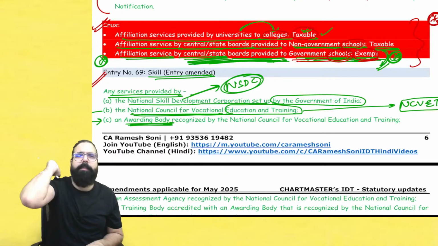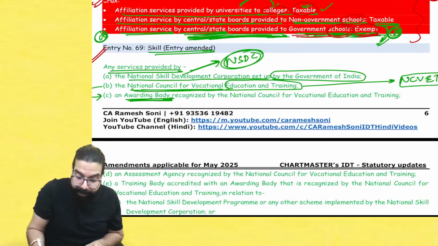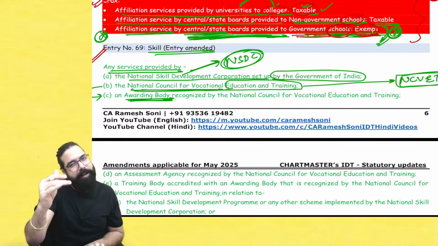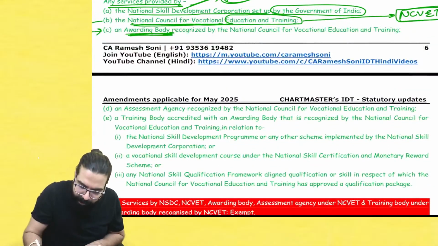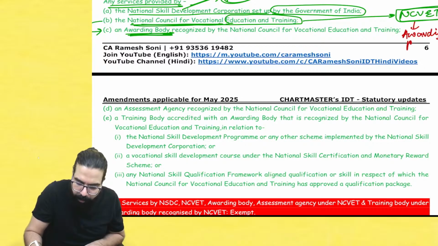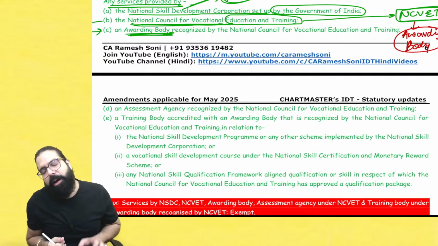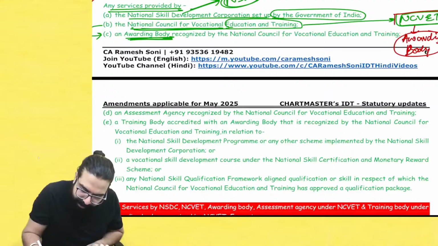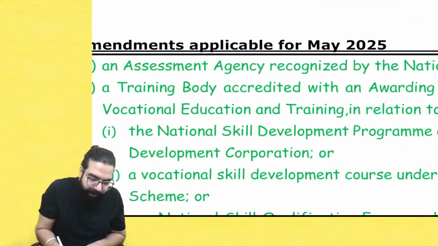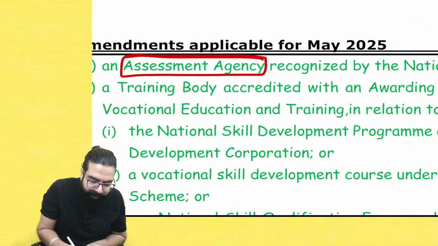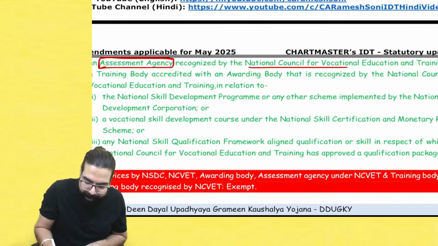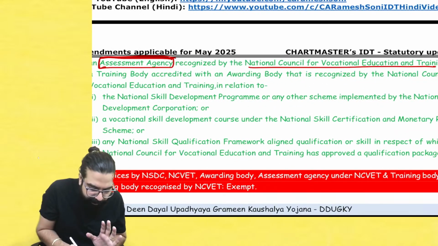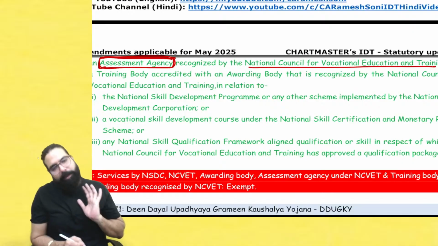NSDC, National Skill Development Corporation's service is exempted. National Council for Vocational Education and Training, their service is exempted. Under the National Council for Vocational Education and Training, there is an awarding body which gives awards, basically participation certificates, etc. The awarding body's services are exempted. Under the NCVET, there are assessment agencies who take exams, assessment bodies which are recognized by the NCVET. So assessment bodies' services are also exempted.